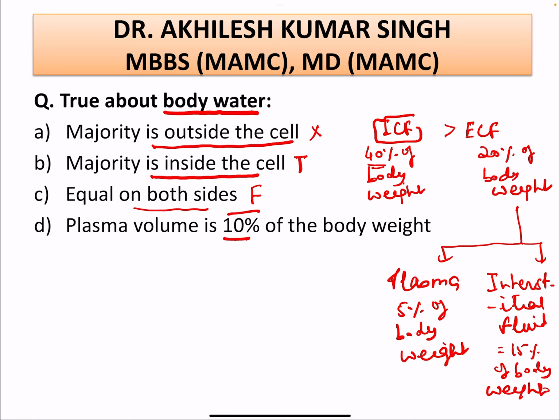So the statement that plasma volume is 10% of the body weight is wrong, because the plasma volume is 5% of the body weight. Out of these, which statement is true? Answer B is true: majority is inside the cell.